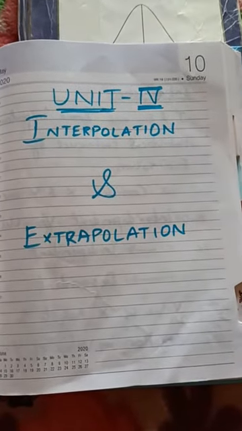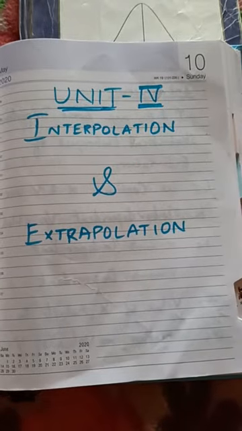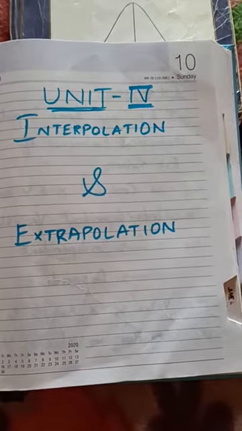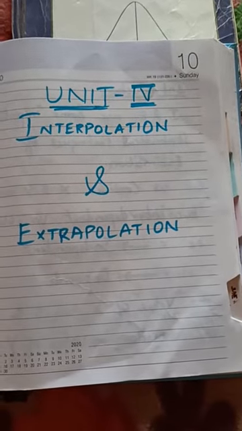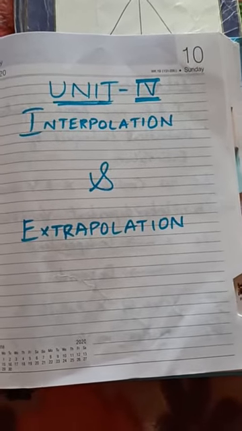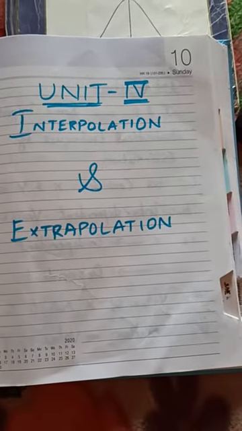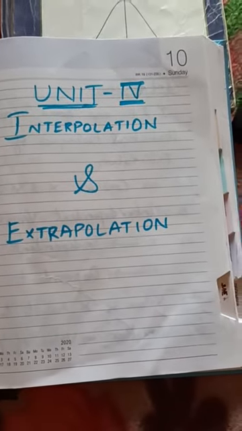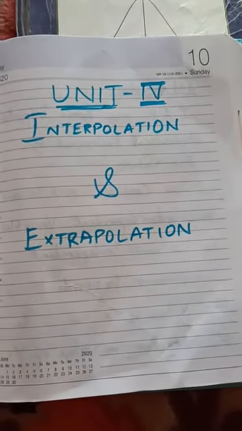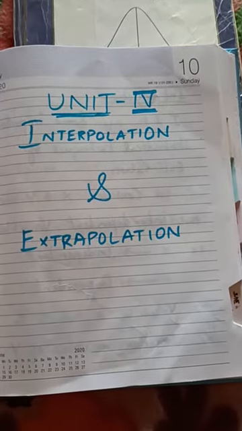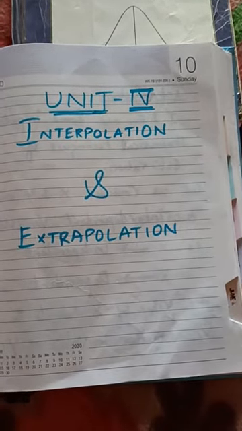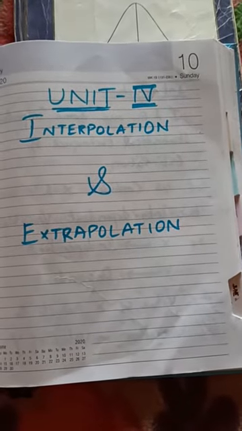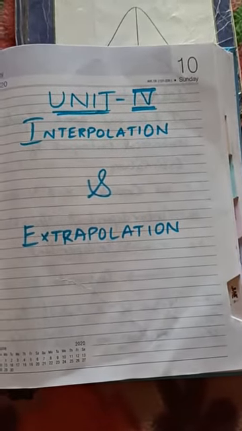Now in the second PUC, what we are seeing here is that both missing values can be calculated. In the first PUC, we found either the interpolated value or the extrapolated value. But in the second PUC, the missing value in between as well as outside can be calculated together by using some set of methods.